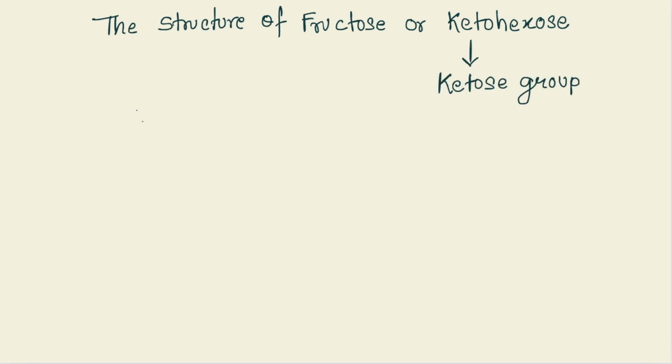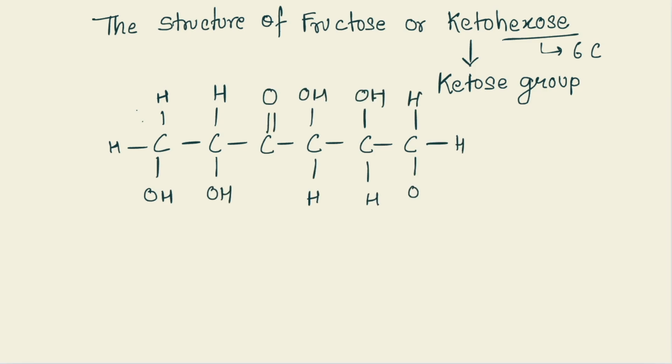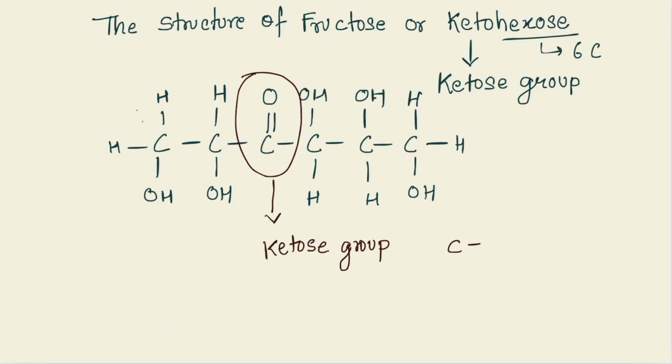Now let us see the structure of fructose or ketohexose. Keto defines the ketose group and hexose is for the 6 carbon. Hence, fructose consists of 6 carbon atoms, 12 hydrogen atoms and 6 oxygen atoms with a ketose group in its structure. Hence, the formula is C6H12O6 for fructose.